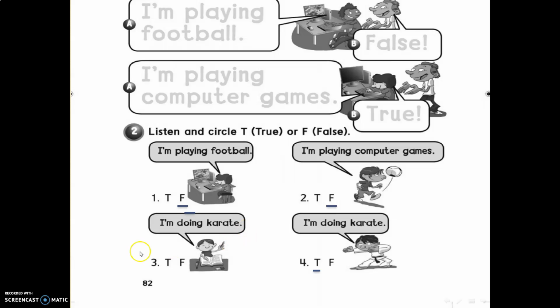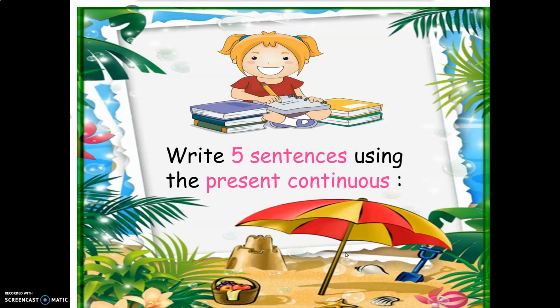Number three, I'm doing karate here. False. And number five, I'm doing karate here. It's true. Okay, girls? Now, write 5 sentences using the present continuous. Please, girls, I want you to do this exercise. Write 5 sentences using the present continuous.